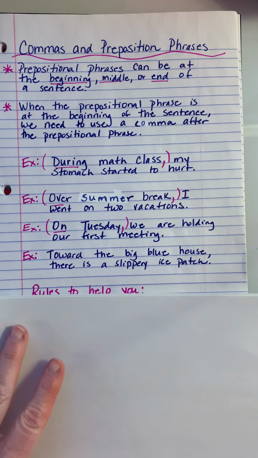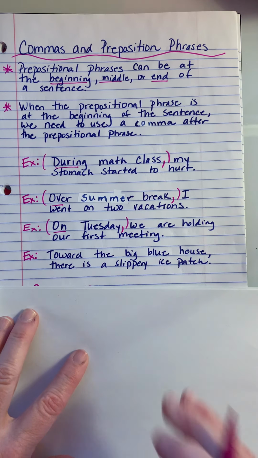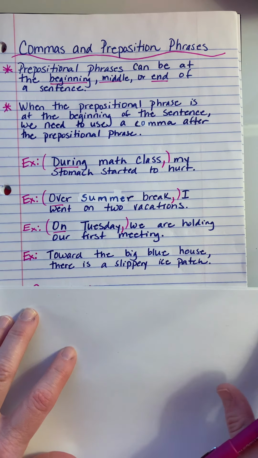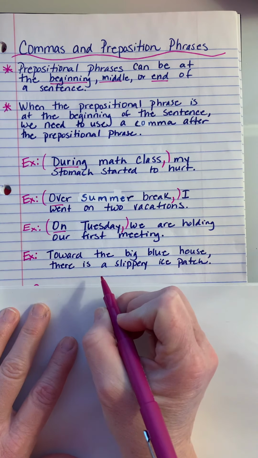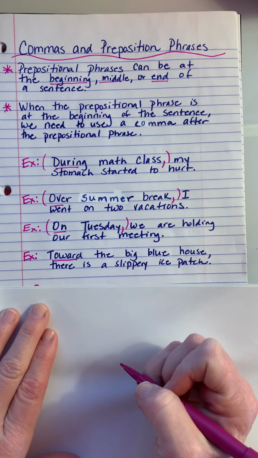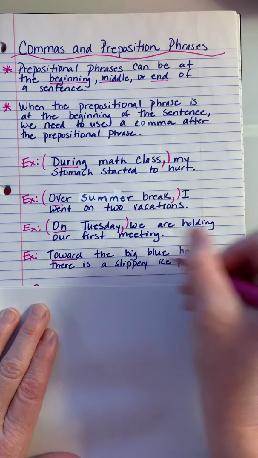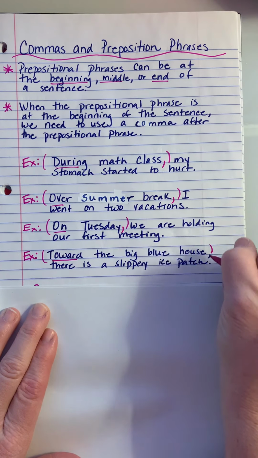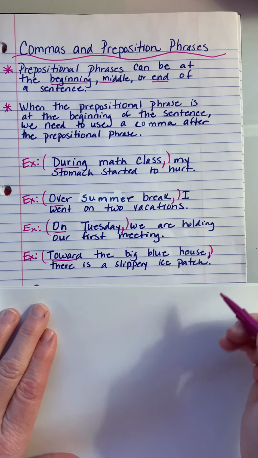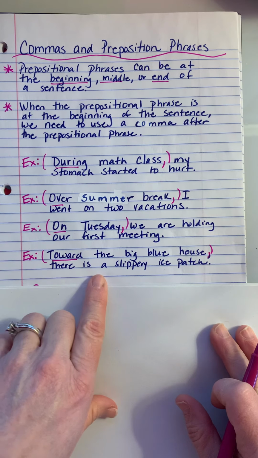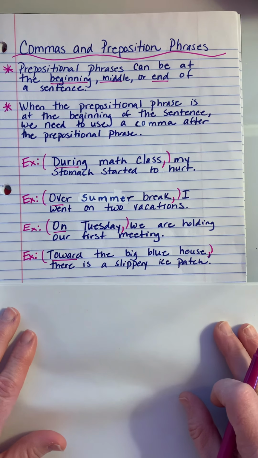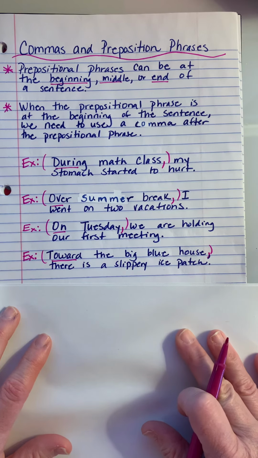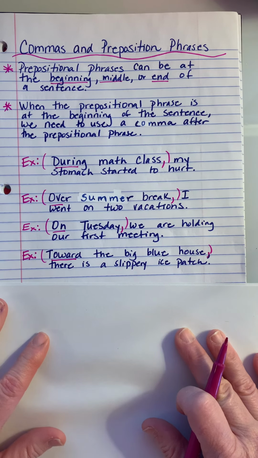Okay, last example: Toward the big blue house, there is a slippery ice patch. Here we've got our preposition toward. Toward the big blue house, that would be the whole prepositional phrase. And we know we're going to put a comma right there. So: Toward the big blue house, comma, there is a slippery ice patch. All right, so that's how you use commas with prepositional phrases. It's pretty simple when they are at the beginning of a sentence.